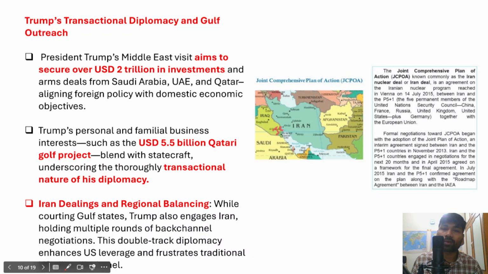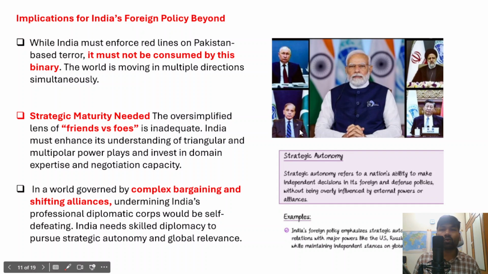So that is the Joint Comprehensive Plan of Action. However, when Donald Trump became president for the first time, he withdrew from it, and after that the relations between Iran and the US started declining, right? Therefore, this recent visit of Donald Trump to the Middle East is also being seen as his plan to have an agreement or re-engage with Iran, so that regional stability could be achieved in the Middle East, right? So what will be the implications for India's foreign policy?